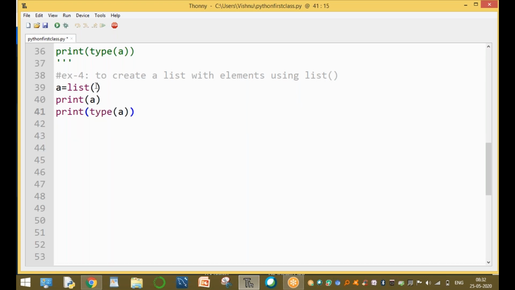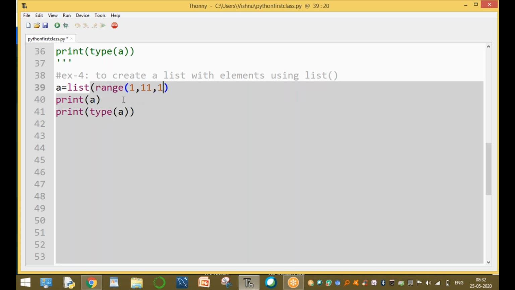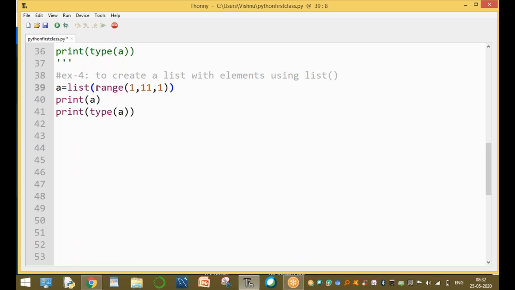Now here we are using one function, the range function. Range of, for example, 1, 11, 1. This range function returns 1 to 10 values. The starting value is 1, the ending value is 11, and every time incrementing by 1.